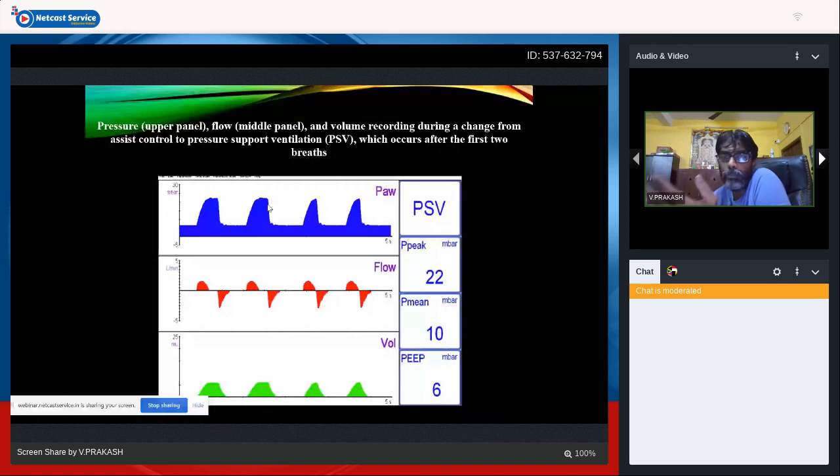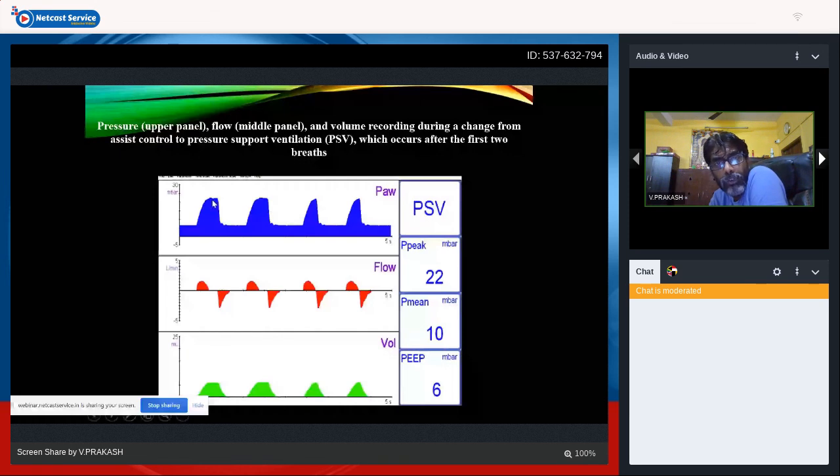In PSV, what happens? PIP we set, PEEP we set, rate is decided by the baby, as well as the TA is decided by the baby. So TI is decided by the baby in PSV, whereas TA is decided by us in assist control mode. We know the baby's TA is going to be lesser when compared to the TA of our settings. So what is the impact of TA?